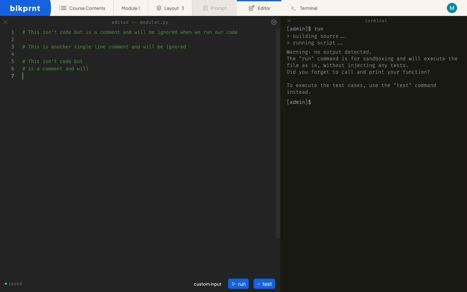Similarly, again, I can start a new line and make a new comment and continue my thought. So here we have, and will be ignored. I'll make a new comment on a new line and say, run our code. And so now we have, this isn't code, but is a comment, and it will be ignored when we run our code. So essentially, we use four single line comments to make a multi-line comment to make our thoughts span multiple lines. And if we go ahead and run this, as expected, no output was detected. And that's essentially it for single line comments.